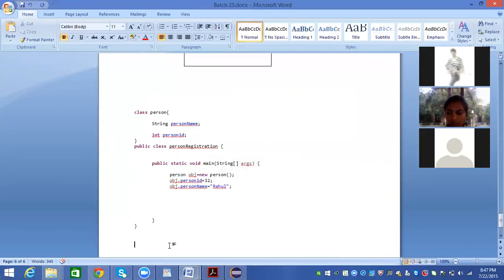If you want to create an object for a class, how do you do it? If Person is a class, you write the class name, any name, equal to new class name. String is a class, so String any name equal to new String. This is how we create an object for a string.